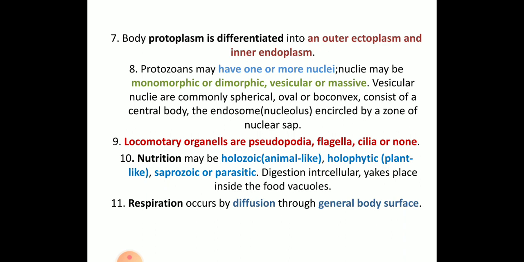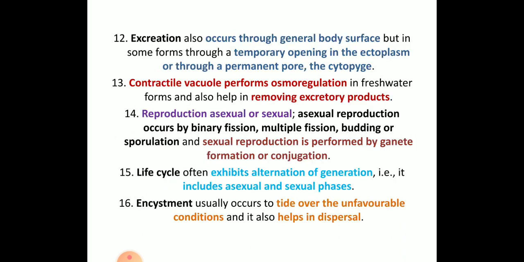Respiration occurs by diffusion through the general body surface. Excretion also takes place through the body surface, as the body is naked, and through temporary openings in the ectoplasm. The contractile vacuole performs osmoregulation.